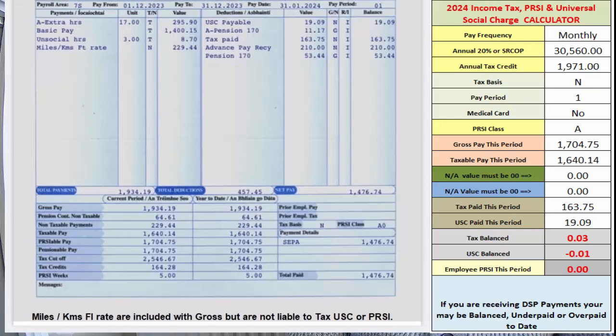In this example, the likelihood is that this person is on reduced hours, and for the current month, this person has not earned enough to be liable for PRSI. Let us assume that this person is working half the number of hours of their full-time equivalent or job sharing with a basic pay of €1,400.15 per month. Now, let us assume that this person doubled their basic hours from the first of the next month, and now their basic pay is